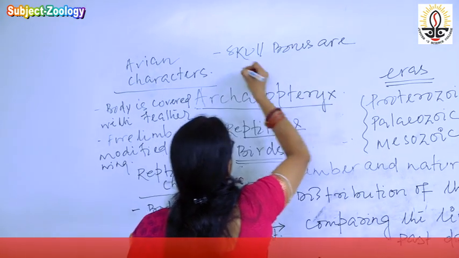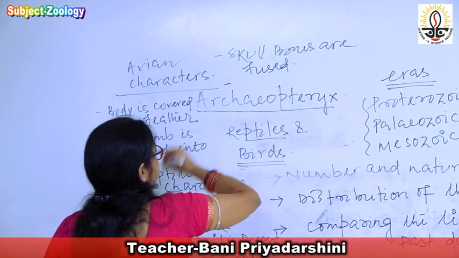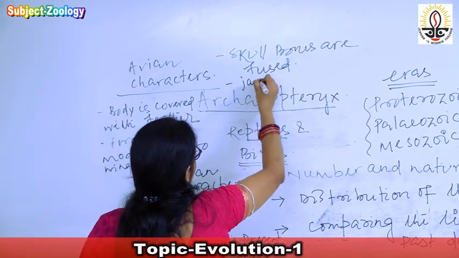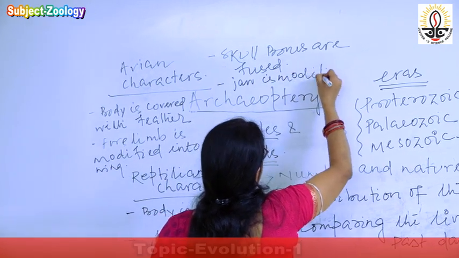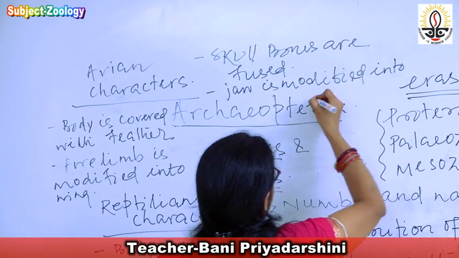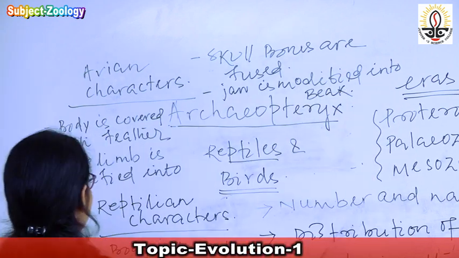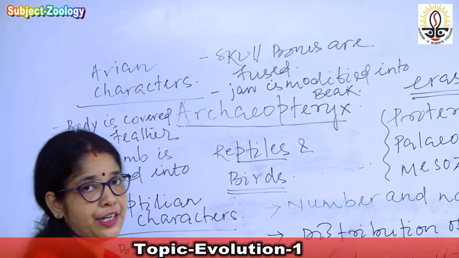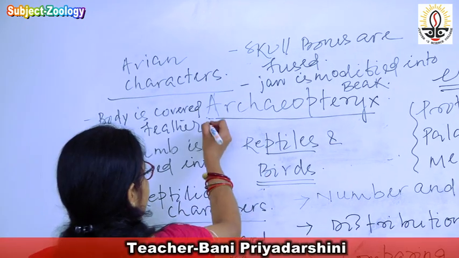Skull bones are fused and the jaw is modified into beak. So these are the different avian characters which are shown by Archaeopteryx.